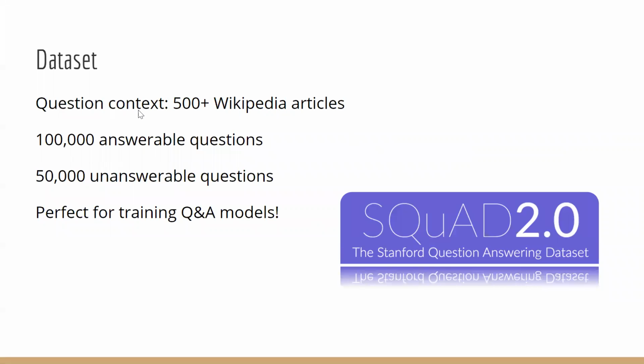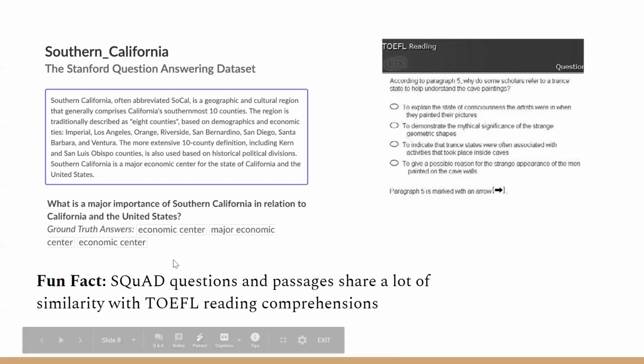The dataset we're using is SQuAD, which consists of more than 500 Wikipedia articles. The questions combine answerable and unanswerable questions, and there are a lot of them, so it is perfect for training QA models. Here is an example of the dataset. The text is given as the context for the question, and the question has some ground truth answer or no answer. A fun fact is that SQuAD questions and passages share a lot of similarity with TOEFL reading comprehension, like the multiple choice given a passage.